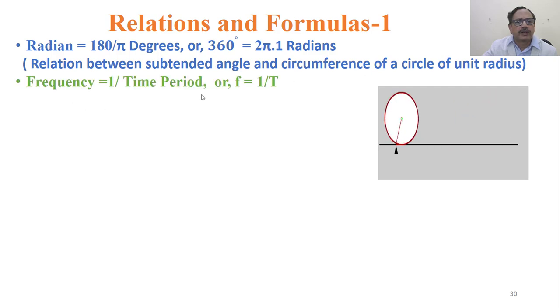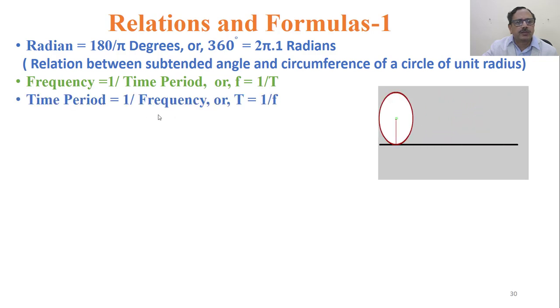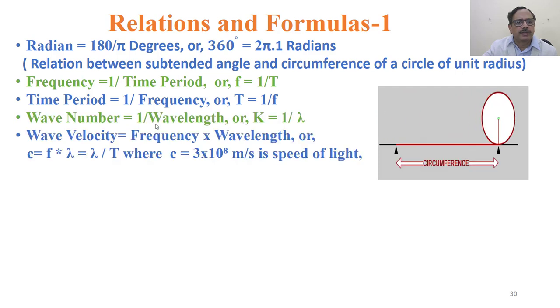Frequency is equal to 1 by time period, or f is equal to 1 by capital T. Time period is 1 by frequency. So it's just cross multiplying, we get time period is equal to 1 by frequency, or T is equal to 1 by f. Wave number is 1 by wavelength, or it can be also represented as k is equal to 1 by lambda. Wave velocity is frequency into wavelength, or it can be written as c is equal to f into lambda, or equal to lambda by time period T, where c is 3 into 10 to the power 8 meters per second, which is the speed of light.